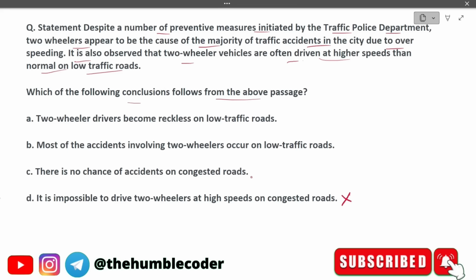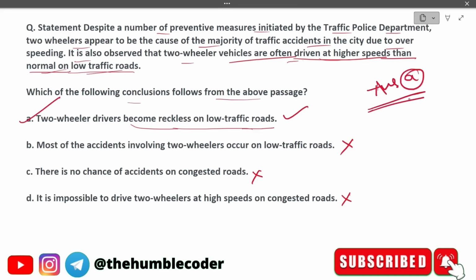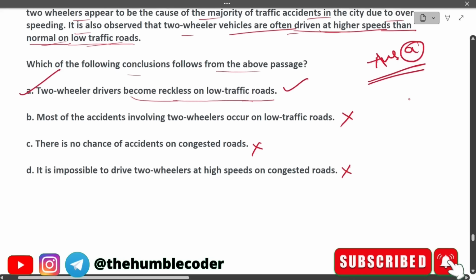So see, this one is not mentioned anywhere. If you read very carefully two or three times, you will get to know. The first one is the one which is getting followed. And why so? Because the passage is mentioning that two-wheelers are often driven at higher speeds on low traffic roads, which implies that the drivers are acting recklessly in such situations. So that is why this makes sense here. In this case, the correct option is option A. So the correct answer is option A for this question.